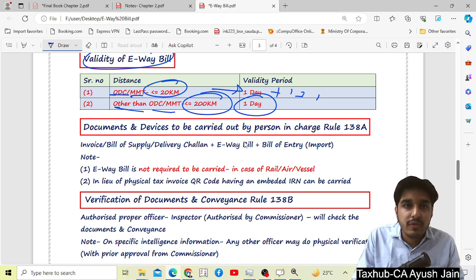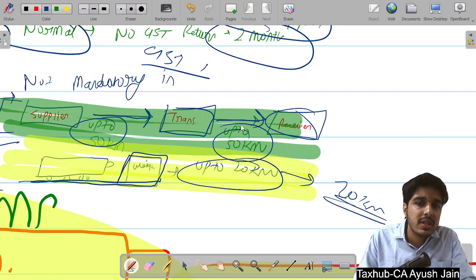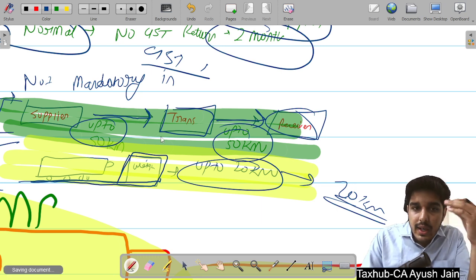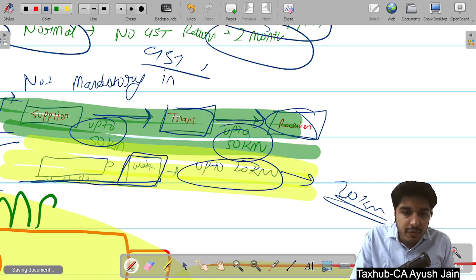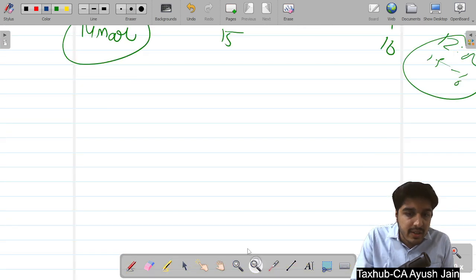Some other parts which are read-only parts are also remaining. We are going to see it directly from the notes, but the most important parts, there are 90% chances that the examiner is going to ask from this part only. So this we have finished, guys. Now we will jump into some other discussions, some more parts.